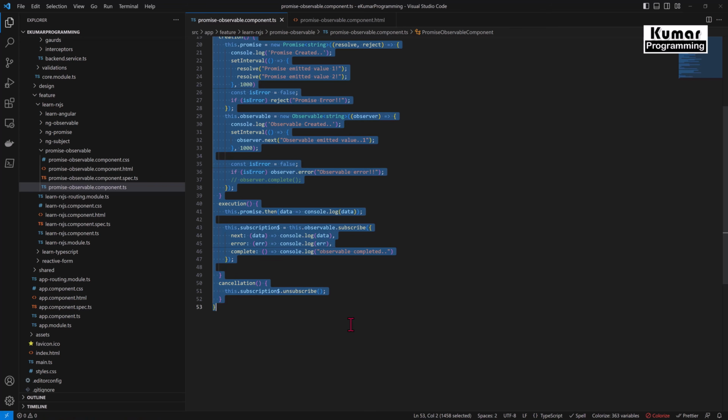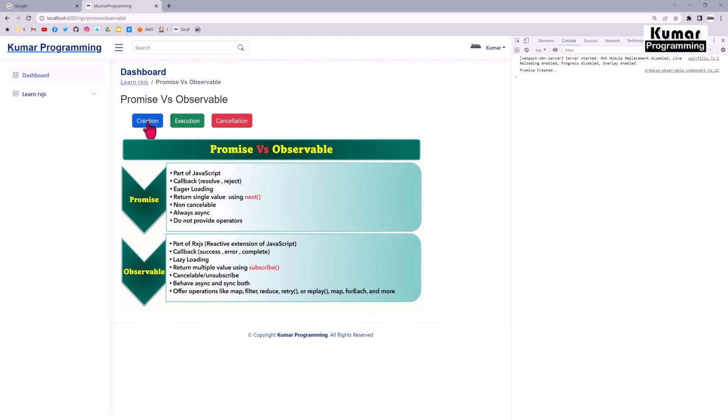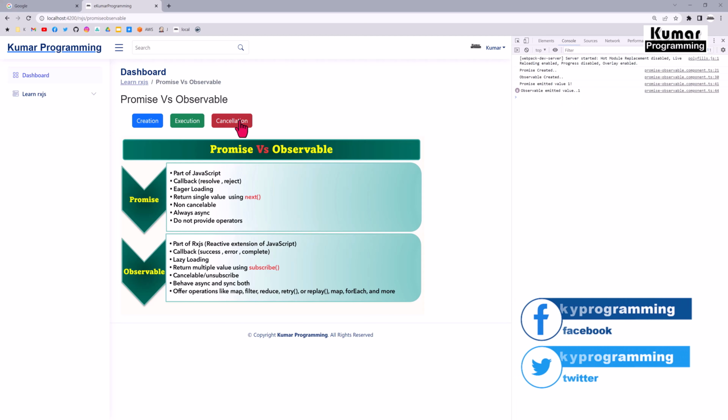Okay, so now my code is formatted. Let me go back to the application. Here I have created my promise, then executed my promise and observable. If you see, my observable is continuously emitting the value. Now if I click on cancel, then my observable is getting cancelled. It's not getting executed further.